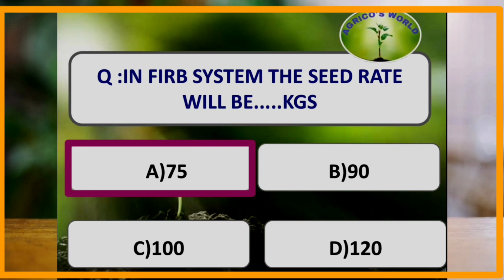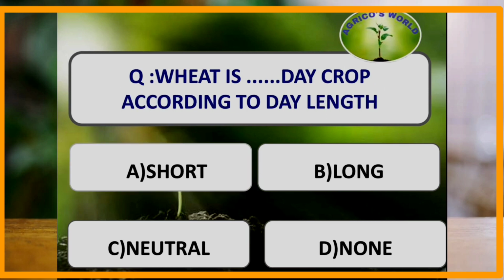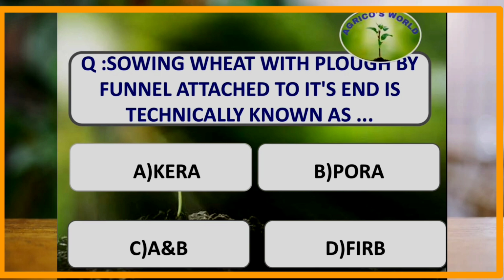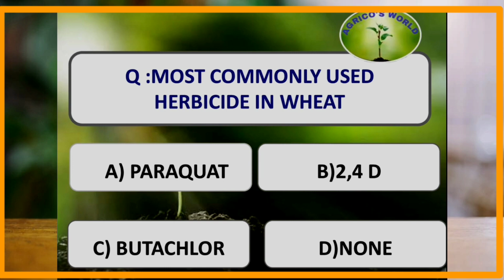Wheat is which type of crop according to the day length? Depending on the day length, wheat is a long day crop. Sowing wheat with plough by funnel attached to its end is technically known as. It is known as Pora method of sowing, whereas dropping of the seed directly into the furrow by hand is known as Kera method of sowing. Moving on to the next question.